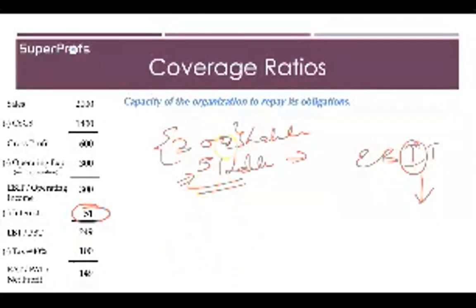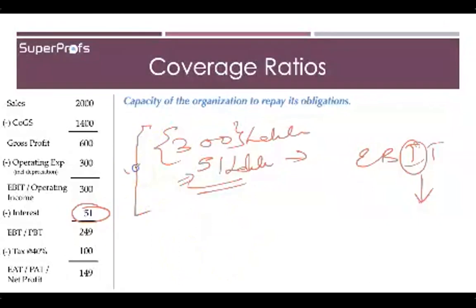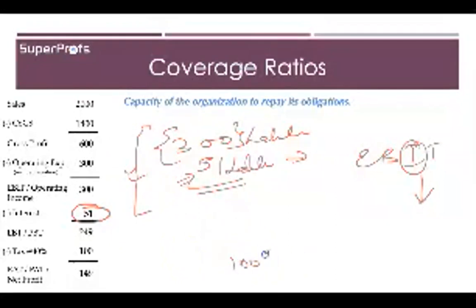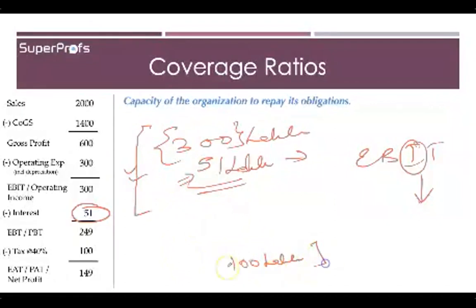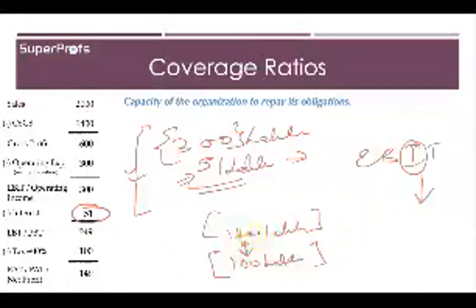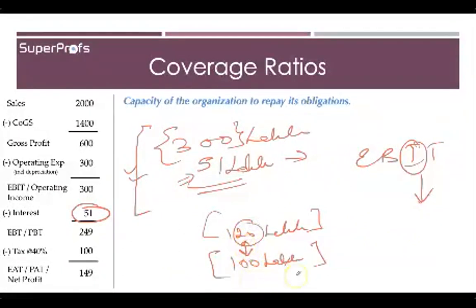So the company is in a good position, it has a good capacity to pay the interest obligation. However, take an example in which the interest was, let's say, 100 lakh rupees, they had taken a lot of borrowings, and the earnings were just 120 lakh. In that case, this was a very close call. After this, there was very little room to pay any other kind of obligations, because the difference is only 20 lakh rupees.